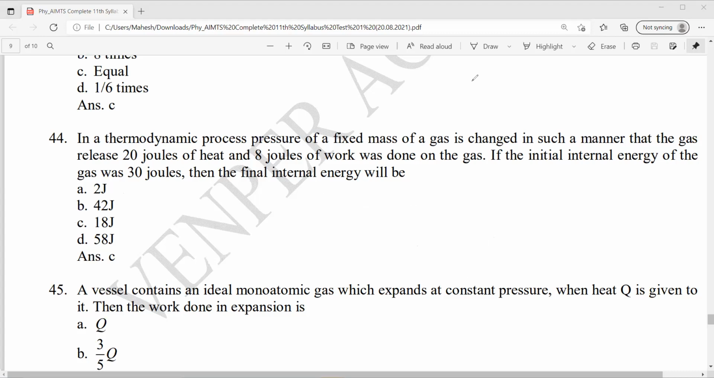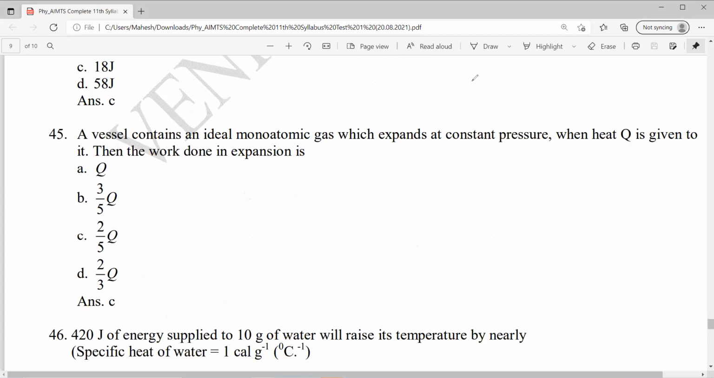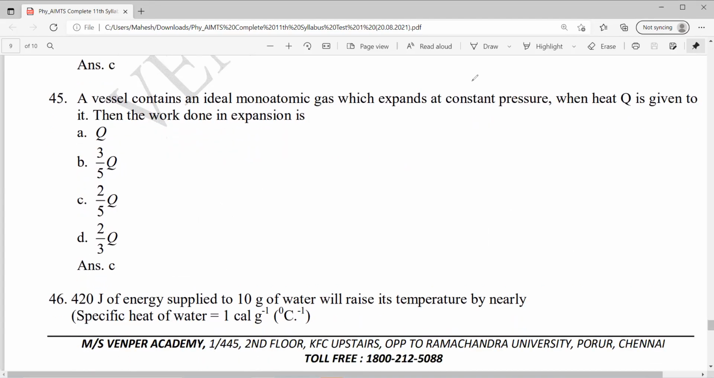Question number 45. The vessel contains an ideal monoatomic gas which expands at constant pressure. When heat Q is given to it, the work done in expansion is? Ideal monoatomic gas, the degree of freedom is what? F is equal to 3. Expands at constant pressure, that means isobaric. For an isobaric process, Q is equal to work done plus delta U. Degree of freedom is 3, so delta U will be